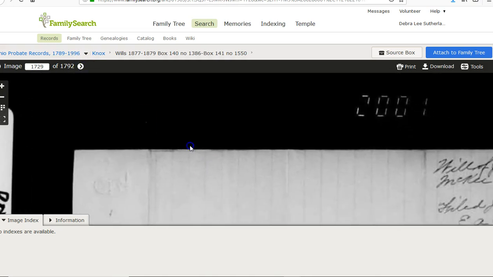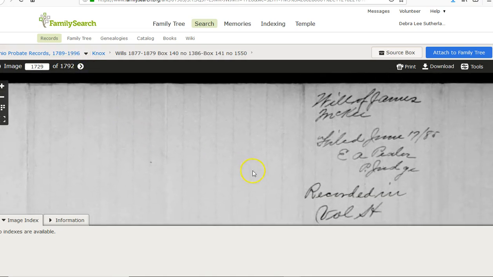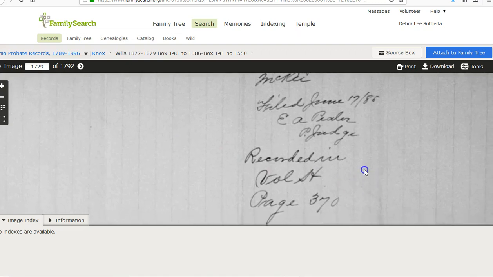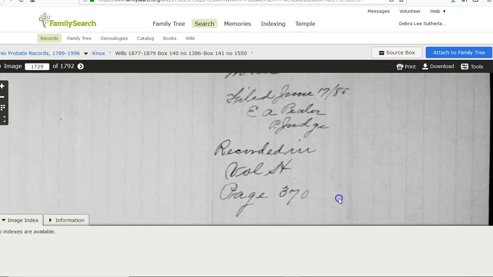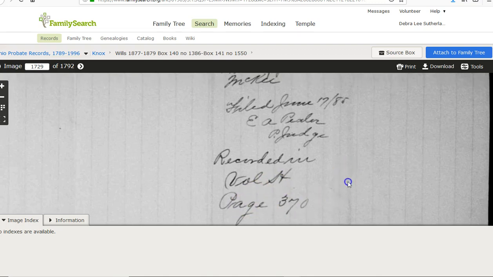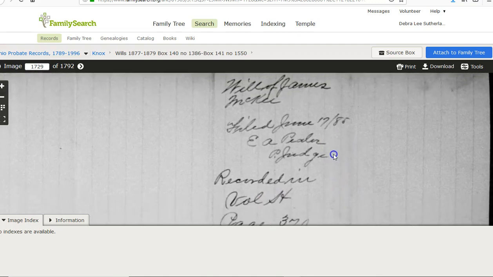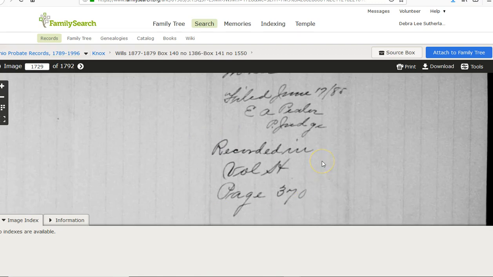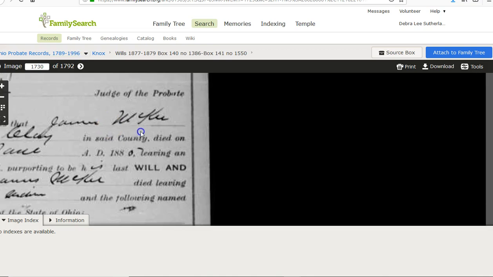So then his son is going to be the executor, and he's going to come in and figure out what they're doing. Now notice it says volume H, page 370. So there's going to be some more information on that. So you're going to want to write that down so that you can go in and look at that other information that's available.